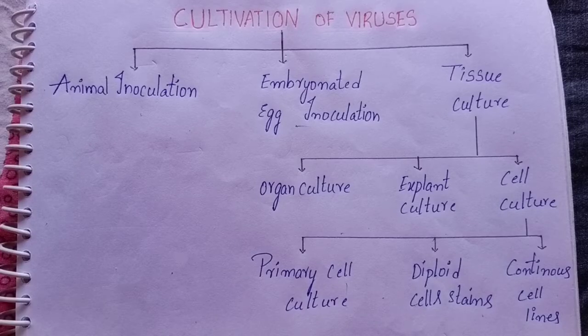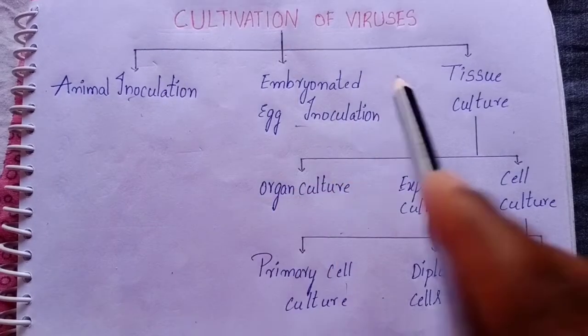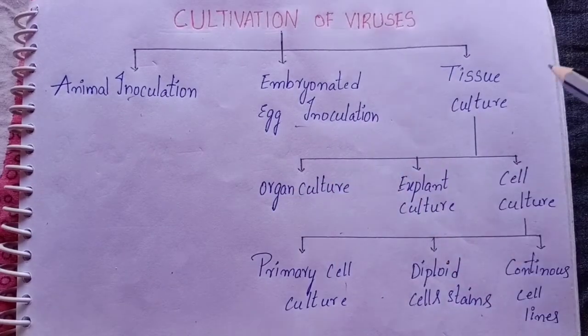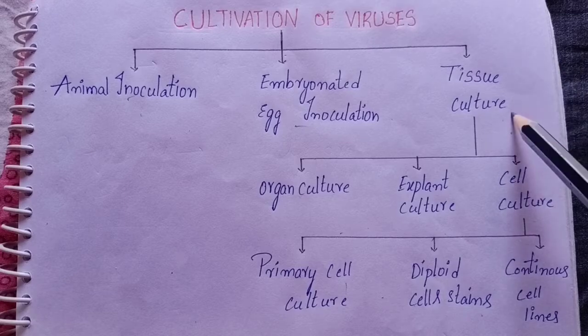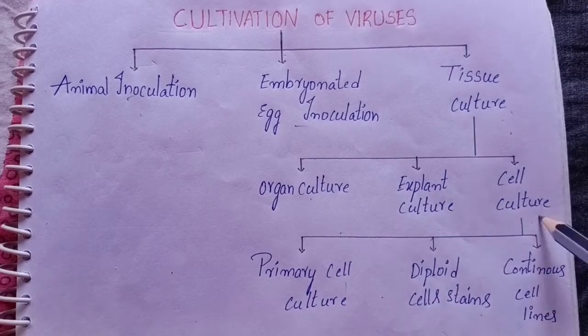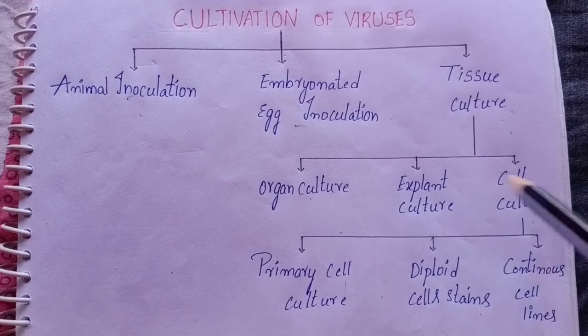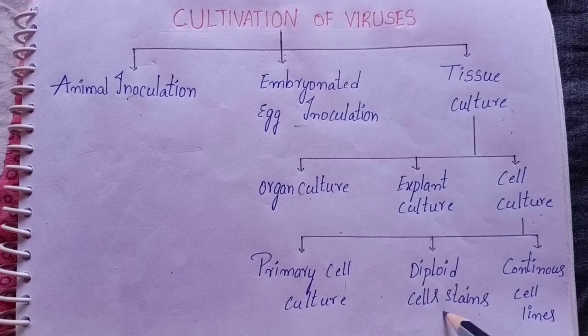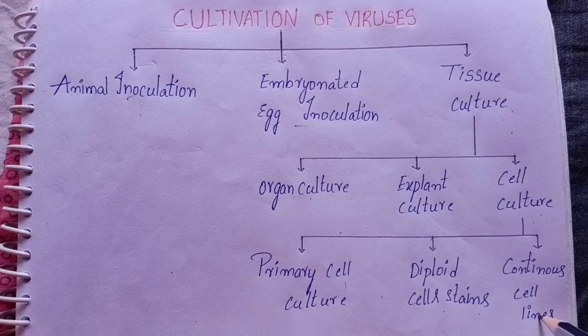Today's topic is cultivation of viruses. As viruses multiply only in living cells, they cannot be grown on any of the inanimate culture medium. Three methods are employed for the cultivation of viruses: animal inoculation, embryonated egg inoculation, tissue culture. Tissue culture is divided into organ culture, explant culture, cell culture. Cell culture is further subdivided into primary cell culture, diploid cell strains, and continuous cell lines.